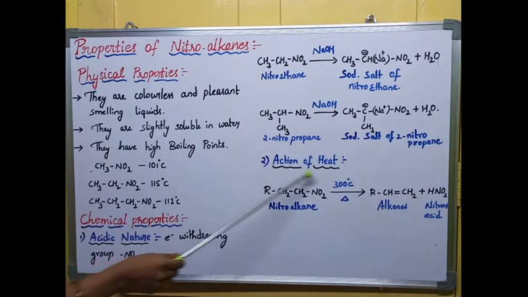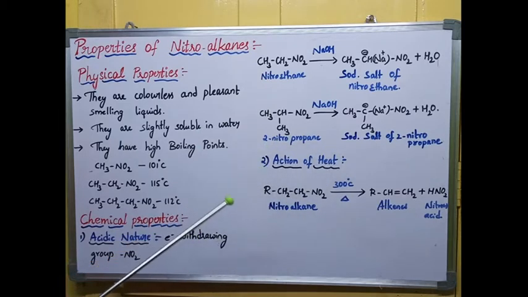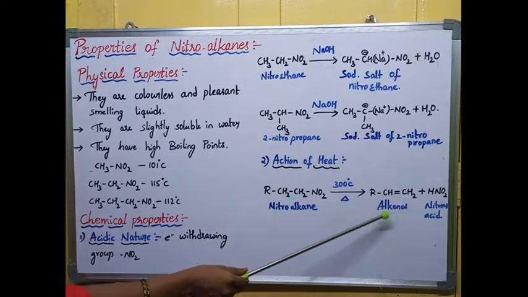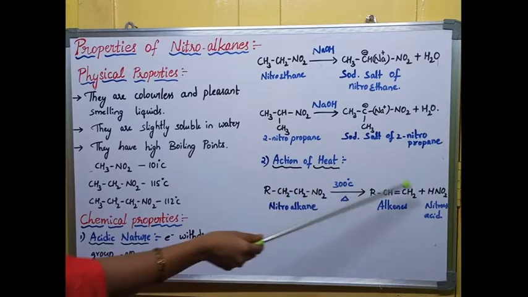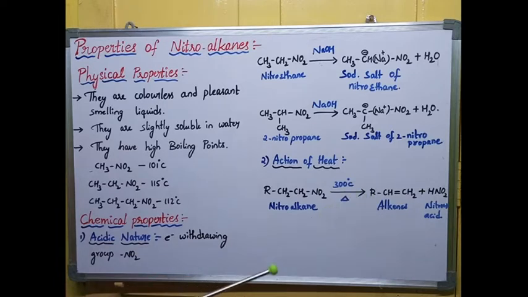Next, coming to action of heat. Action of heat means we are applying heat to the nitroalkane. When we supply heat to any nitroalkane, it gets decomposed into nitrous acid and alkenes. I'm taking the nitroalkane, where R can be any alkyl group.